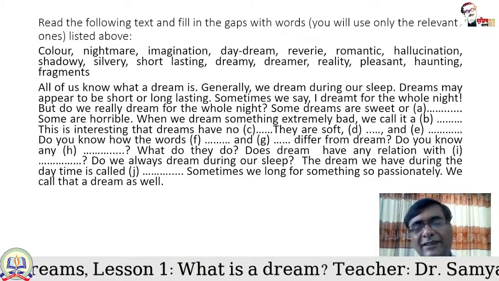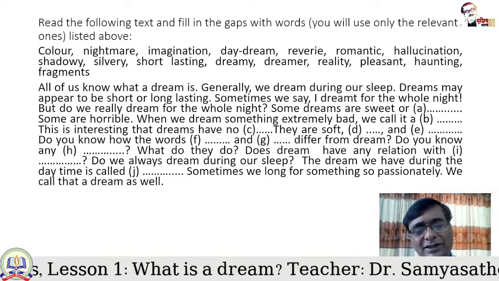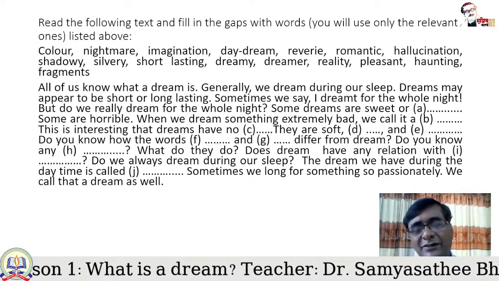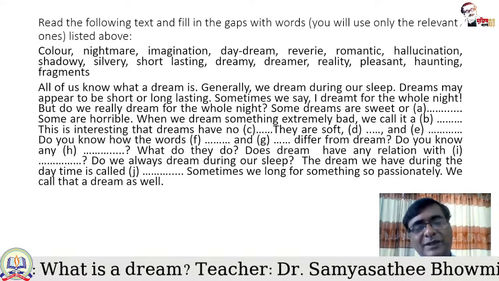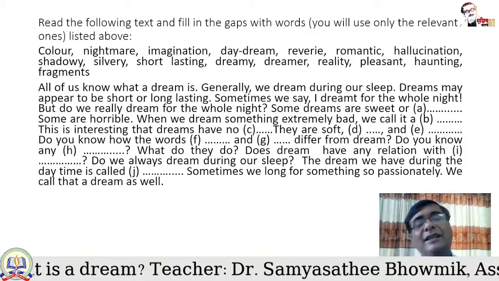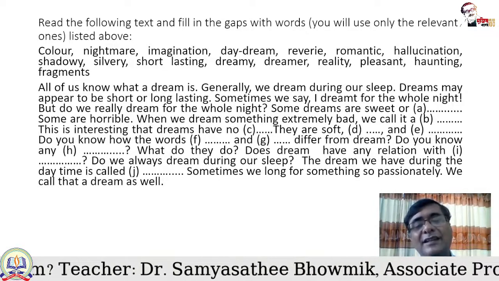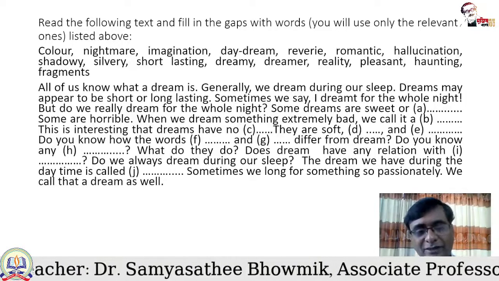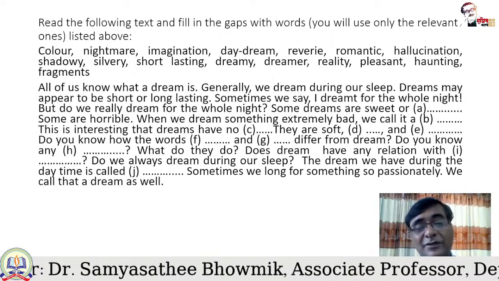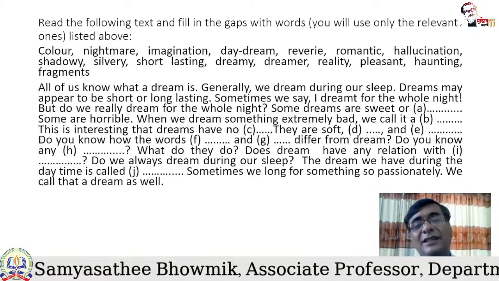I have said, imagination. What is imagination? Every person imagines. And hallucination, again I am repeating, is basically observing something which doesn't exist in reality. It doesn't exist in reality, but still a person observes it sometimes. That is hallucination.